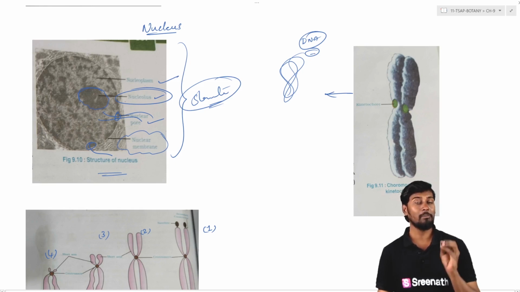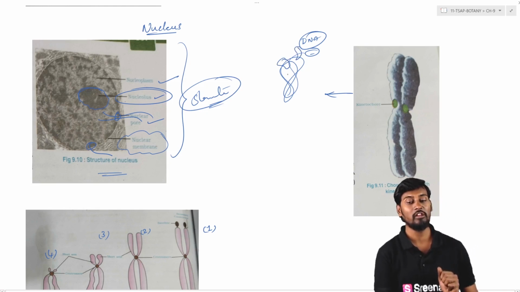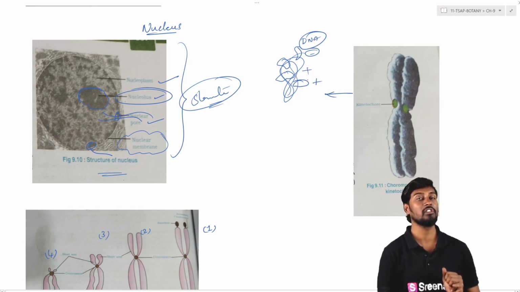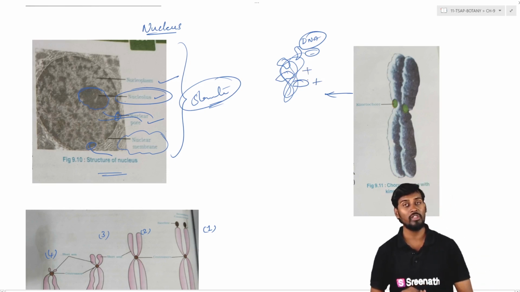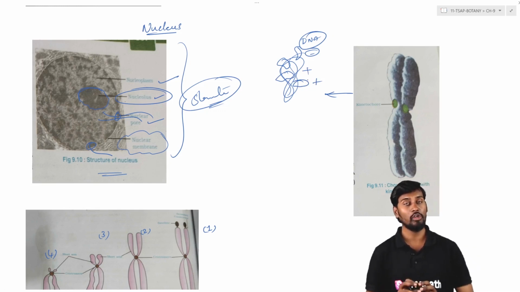So in order to compress the DNA molecule within the nucleus, it combines with some proteins called histone proteins. Histone proteins generally possess a positive charge. Because of the neutralization between the negative and the positive charge, the DNA molecule undergoes compression, and it can be very tightly compressed and form a very small structure called chromosomes.